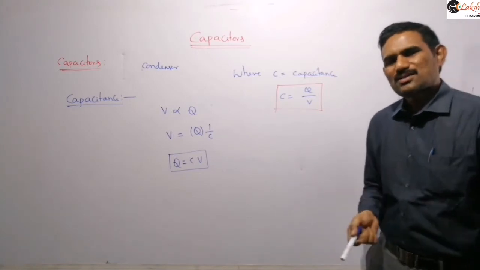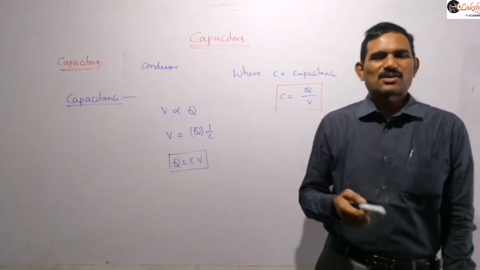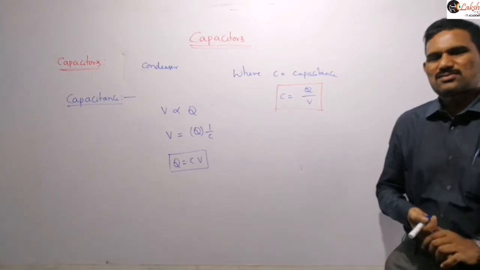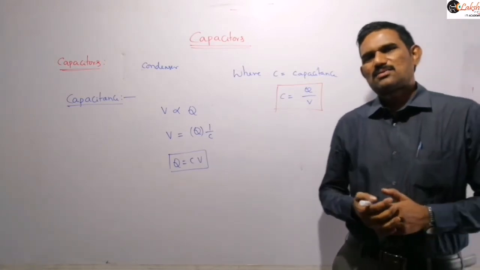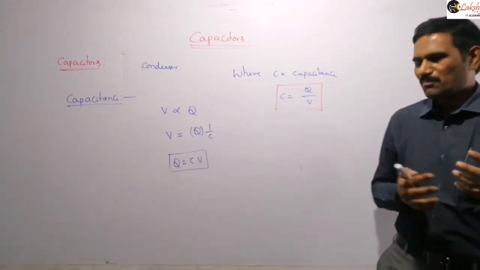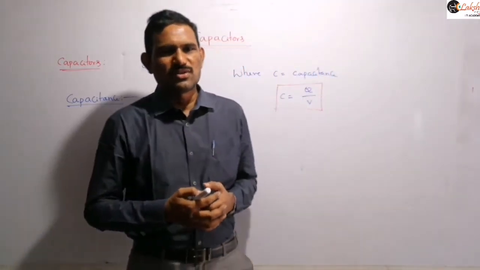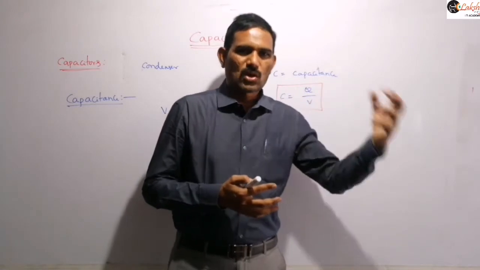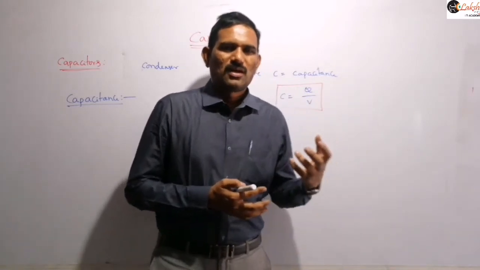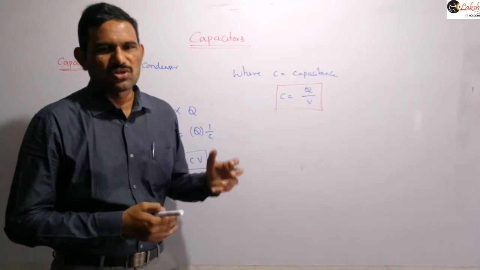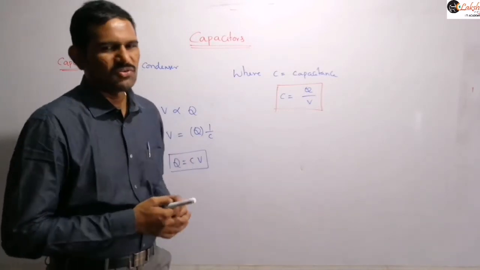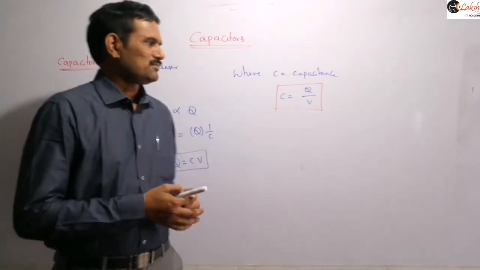But on what factors it depends, we will discuss later. Actually it depends on the size of the device and the shape of the device, which includes the dimensions of this object, and it also depends on the surroundings. That means the medium in which that capacitor is placed. So it also depends on the medium between the two plates of that capacitor, right?